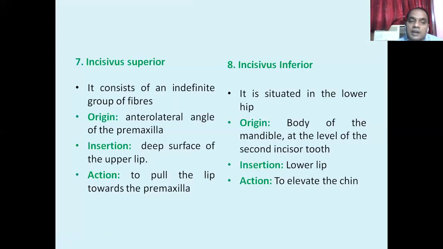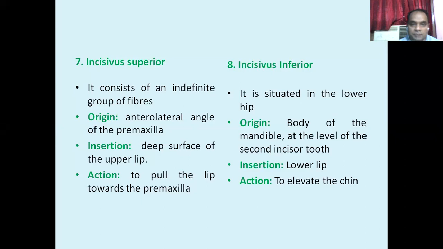Now next is the incisiva superior and incisiva inferior. The name indicates the upper aspect and the lower aspect of the body of the mandible. The superior incisiva consists of an indefinite group of muscle fibers. There are so many muscle fibers. It originates from the anterolateral angle of the premaxilla and inserts into the deep face of the upper lip. And what is the action? Its action is to pull the lip towards the premaxilla.